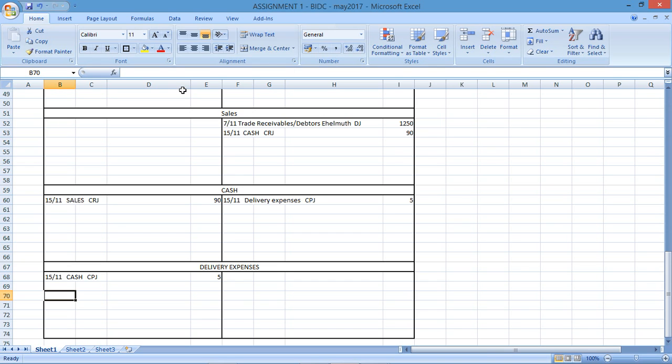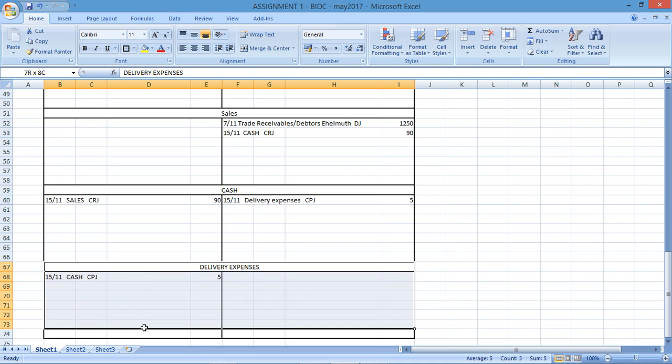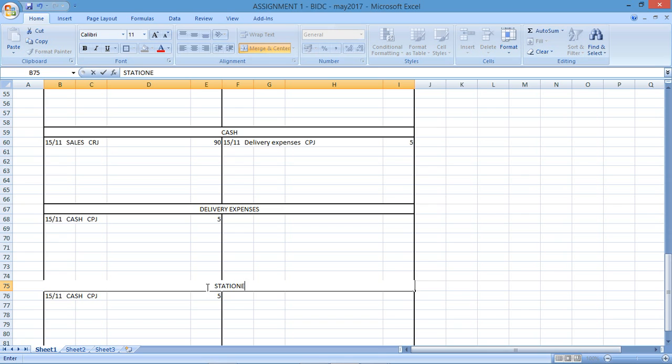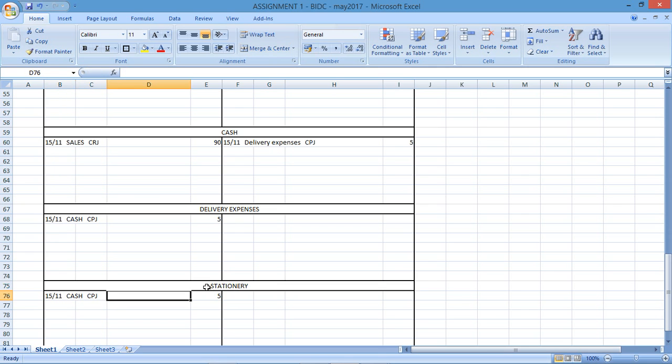Then on the 19th it says we purchased office stationery, $15, and we paid in cash. So another expense for stationery, and we paid $15 for stationery. So purchase office stationery, $15, and paid in cash.